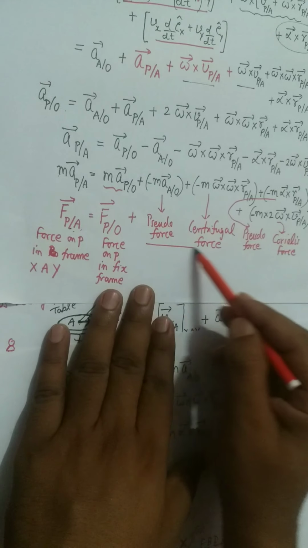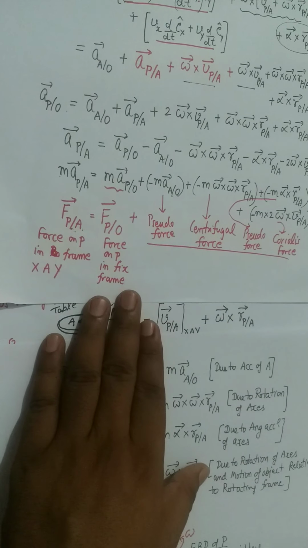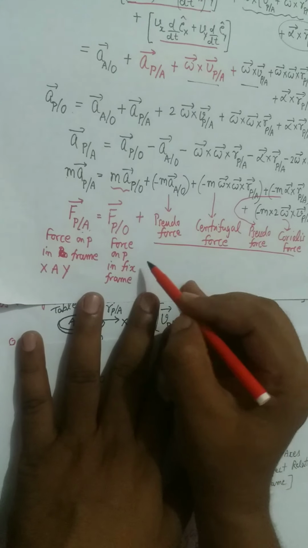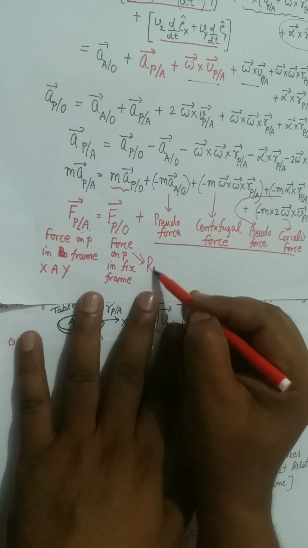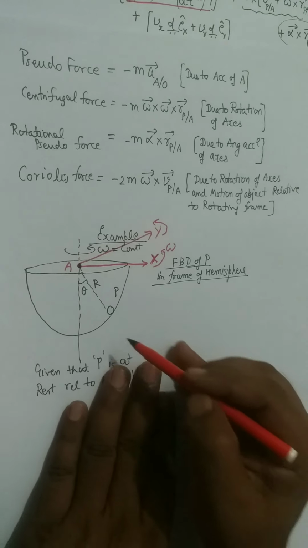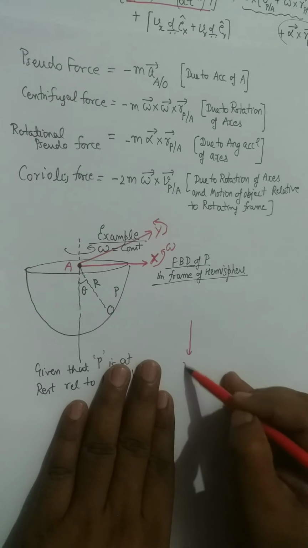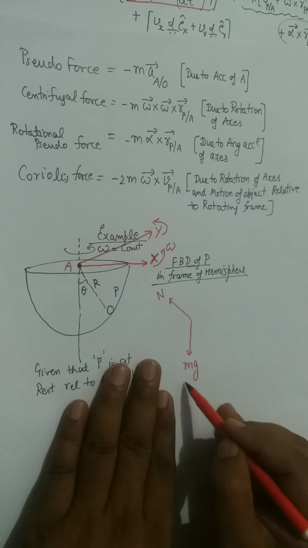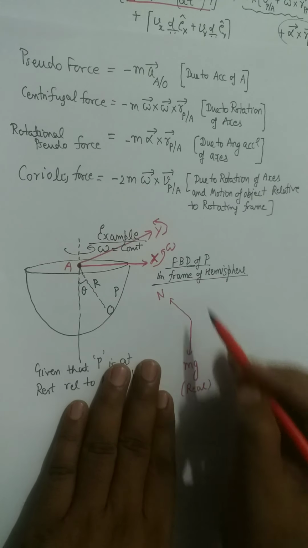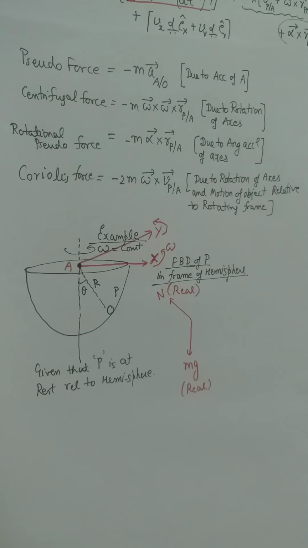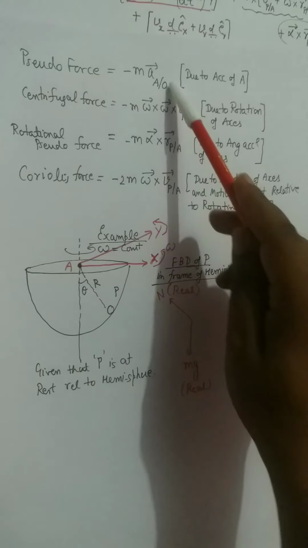Along with these four forces, which are pseudo forces, centrifugal forces, and Coriolis forces, remember you have one more force which is called real force. This term is known as the real force. So first of all you consider the real forces. So real forces are mg, which is the real force, and the normal reaction force, that is real. So these two forces are real.